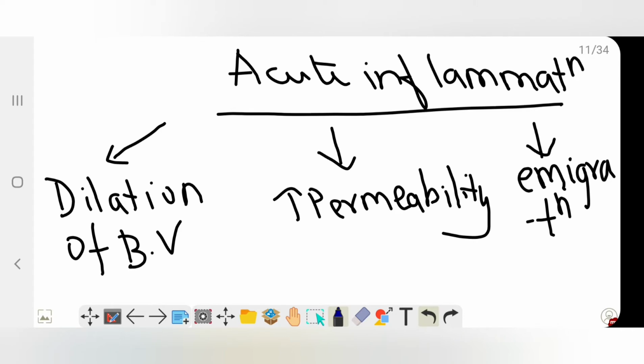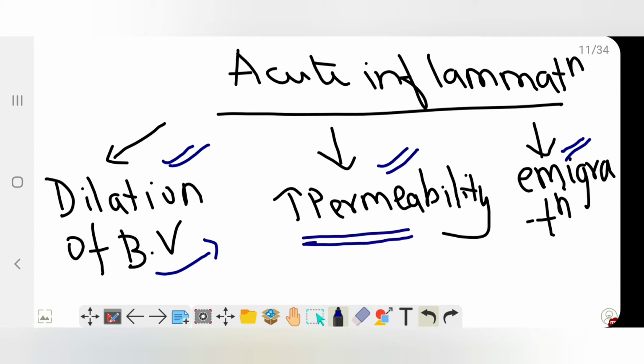So coming to acute inflammation in detail. In acute inflammation, the first step is dilation of the blood vessel, there is increased permeability, there is emigration. We'll see each in detail. So, dilation of blood vessel. When the blood vessel is dilated, there is a sudden gush of blood flow, resulting in increased blood flow. Later, when it is dilated, there is stasis of blood flow. This word is also important, I'll tell you why. There is stasis of blood flow.